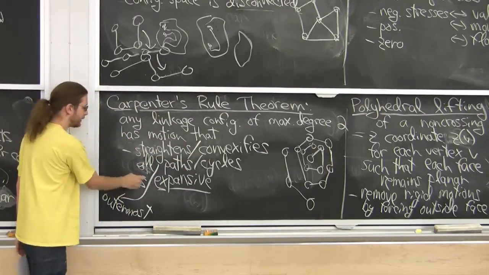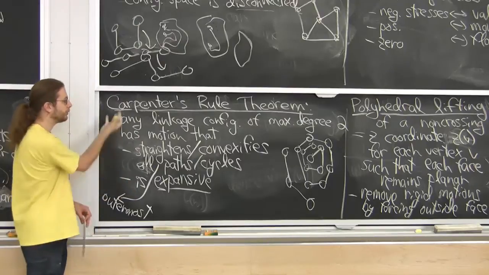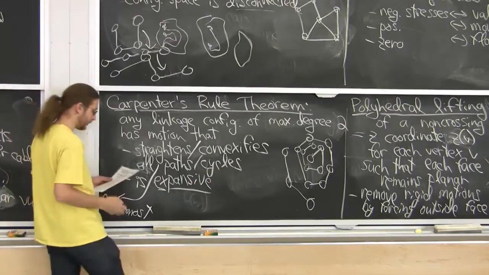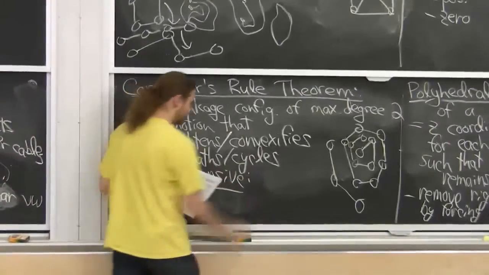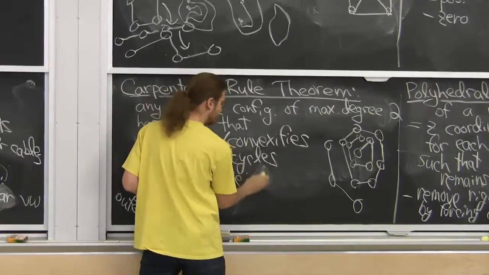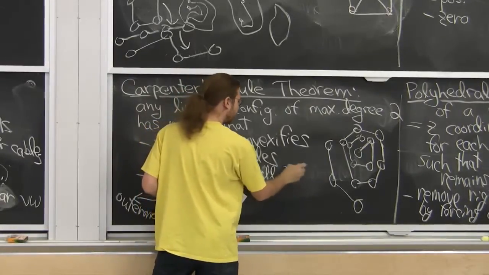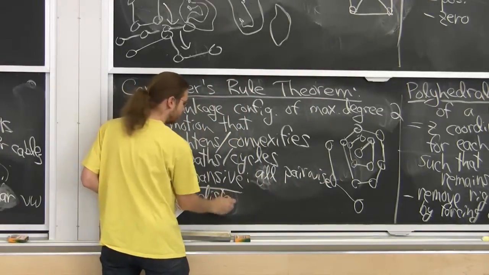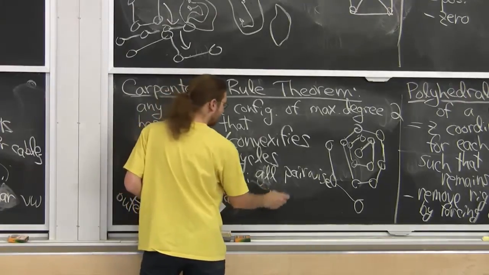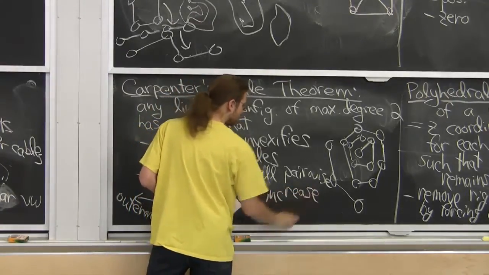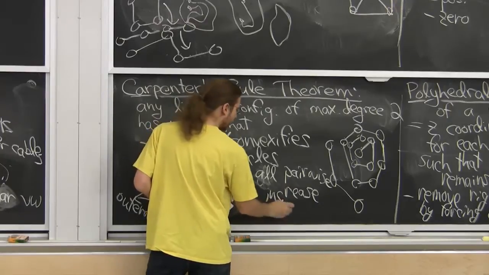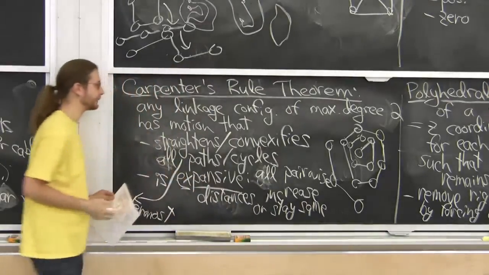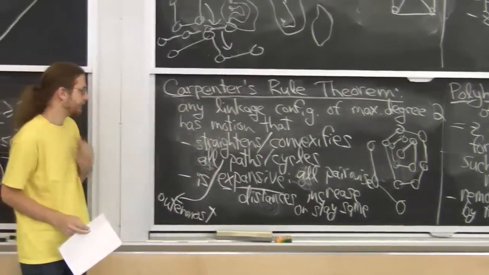The other fun property, and this is how we actually prove the theorem. So this was open for a long time. People thought this was true. And the key to proving it is by making the theorem stronger, which is that all pairwise distances between vertices increase or stay the same. Some of them have to stay the same because there are edges, there are bars in there. They can't change in length. But everything else will increase.